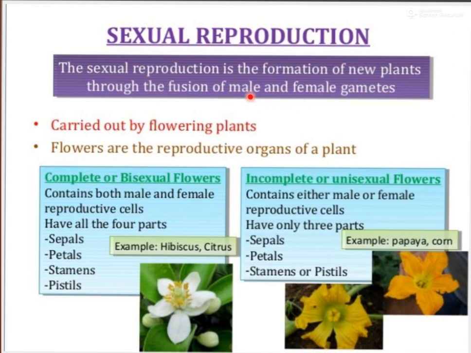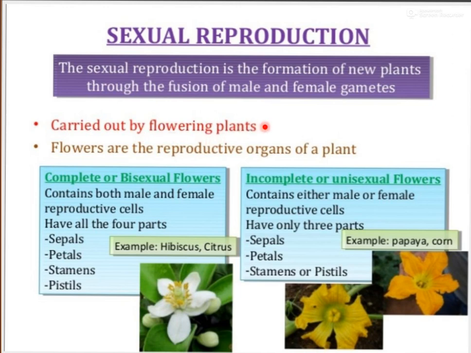Male parent produces a special cell that is called male gamete and female parent produces a special cell called female gamete. When these two cells fuse, you can see it is written, fusion, when these two cells fuse with each other, then they form a new plant. So that's why the definition is: sexual reproduction is the formation of new plants through the fusion of male and female gametes. Very important thing, it is carried out by flowering plants.